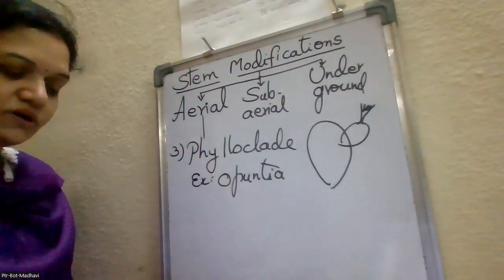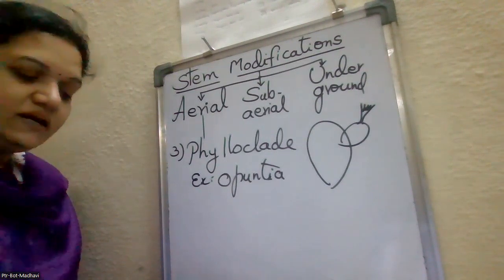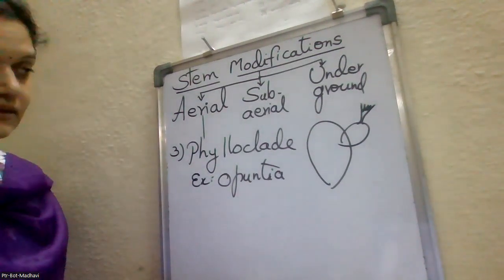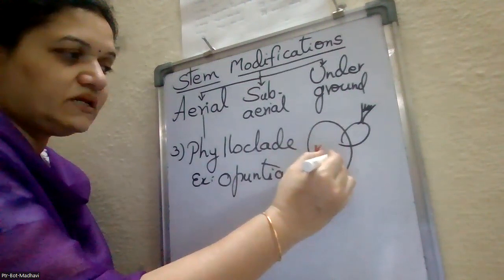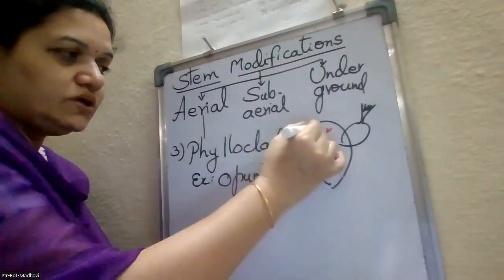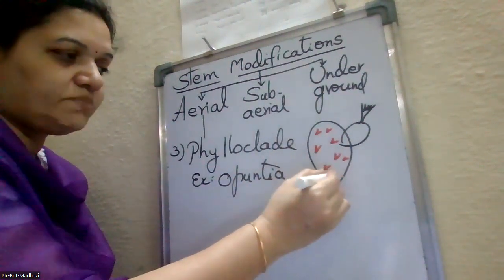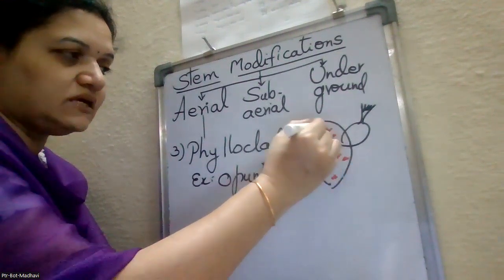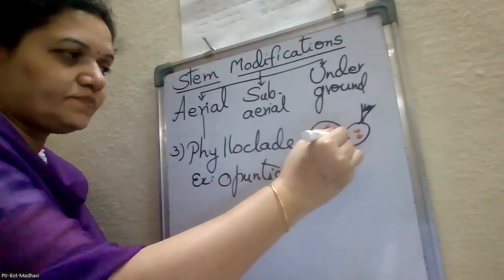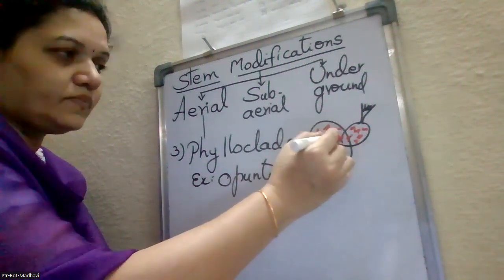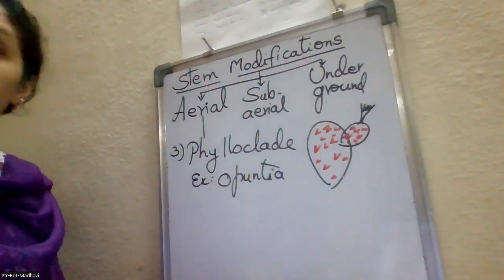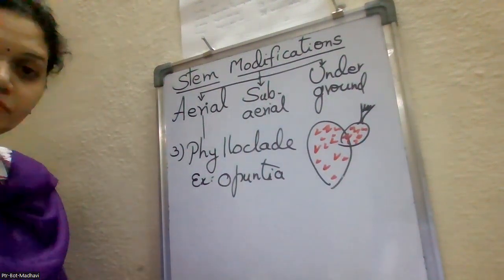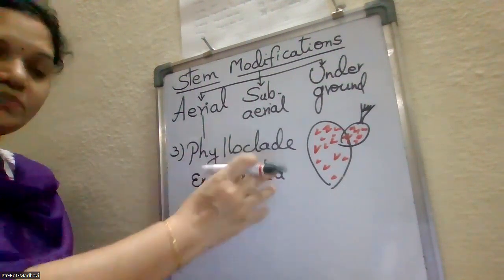That is the phylloclade. And in this phylloclade, the leaves are completely modified into green colored sharpened structures called the spines. That is what we have to say here. Okay. So this is the opuntia.